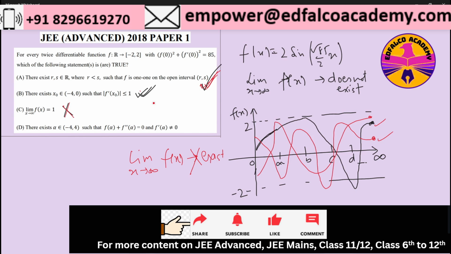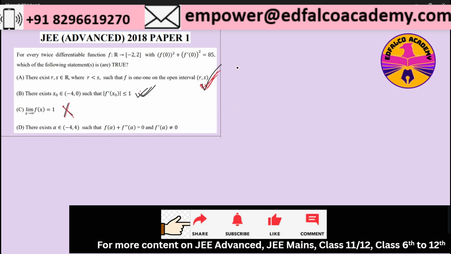Now let's look at option D. For option D, let's look from the perspective of a generic function. Let's assume there is a function g of x which is given as f of x whole square plus f dash of x whole square. This is my g of x.